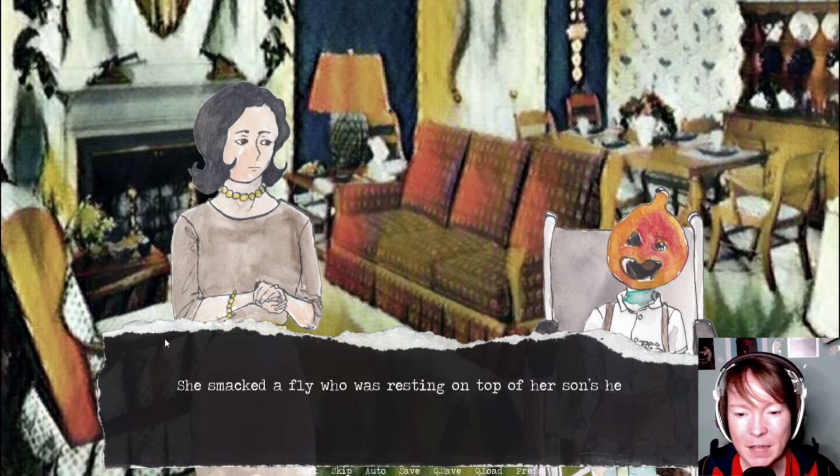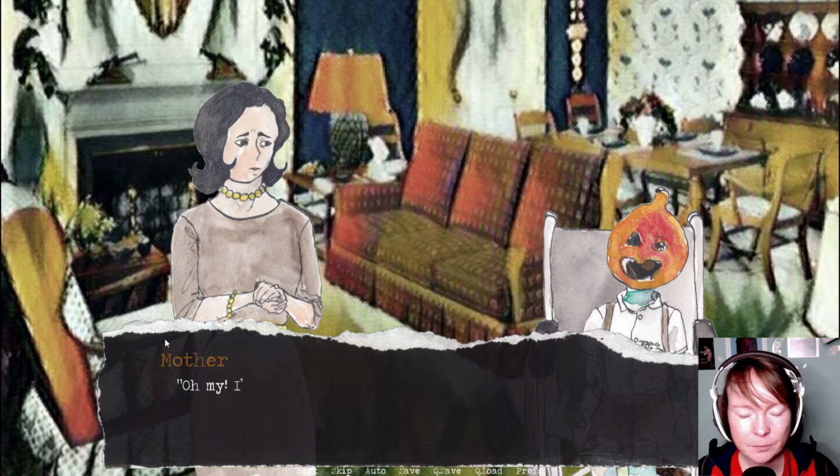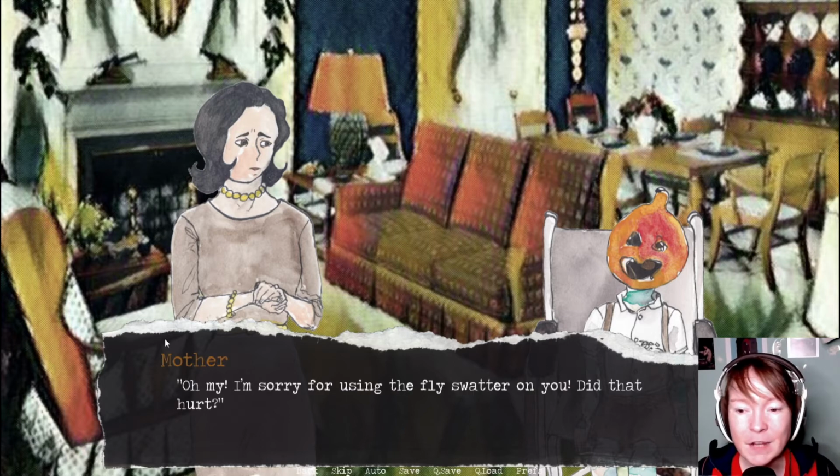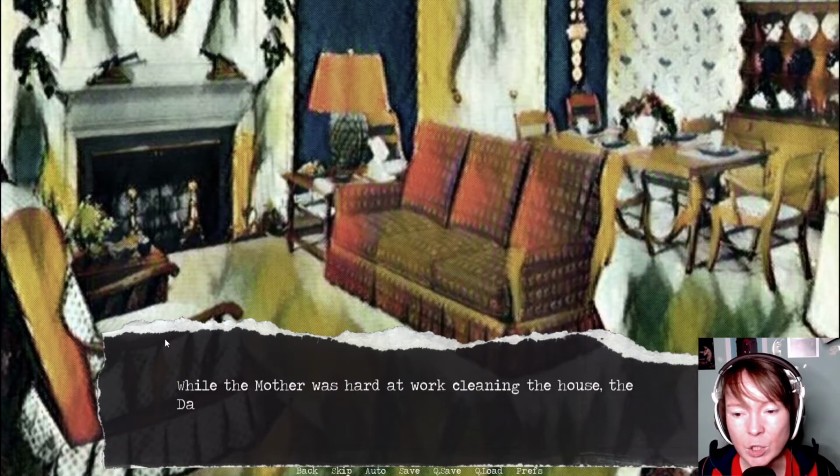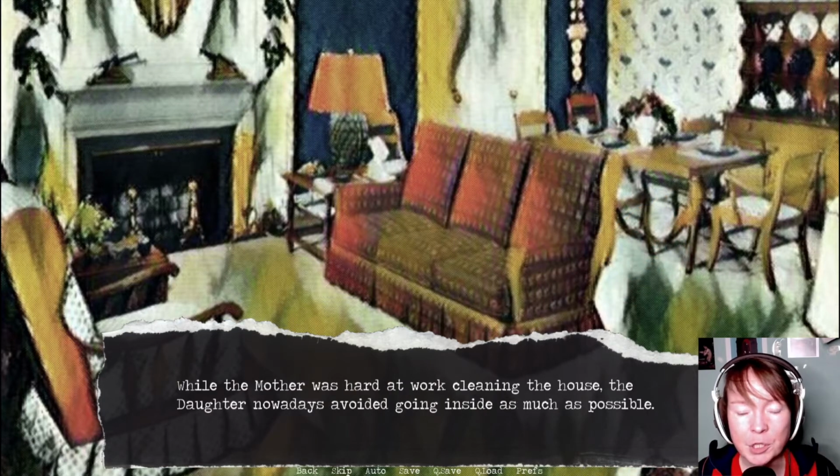She smacked the fly who was resting on top of her son's head. "Oh my, I'm sorry for using the fly swatter on you. Did that hurt?" While the mother was hard at work cleaning the house, the daughter nowadays avoided going inside as much as possible.